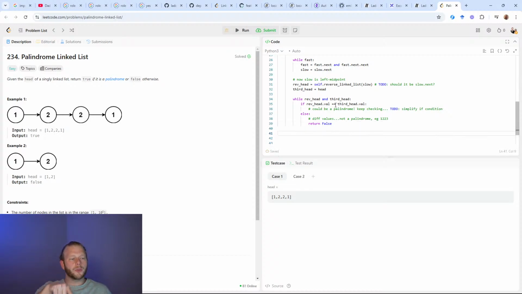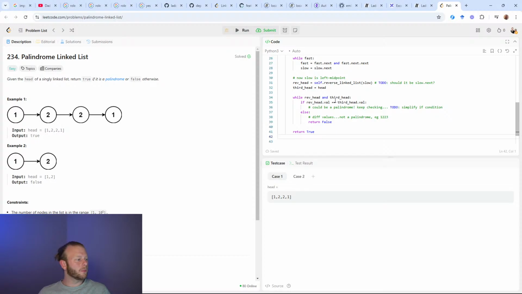Now what if I get all the way through my while loop? At this point, either rev head or third head or both have become null. And in that case, we can just return true. In the even case, they should both be null. But in the odd case, one of them can be null and the other is not. And that's fine. It basically gets a free pass because that will be referring to whatever the odd node is. In the case of mom, you have the extra O there. So it kind of gets a free pass. Does that make sense? Okay.